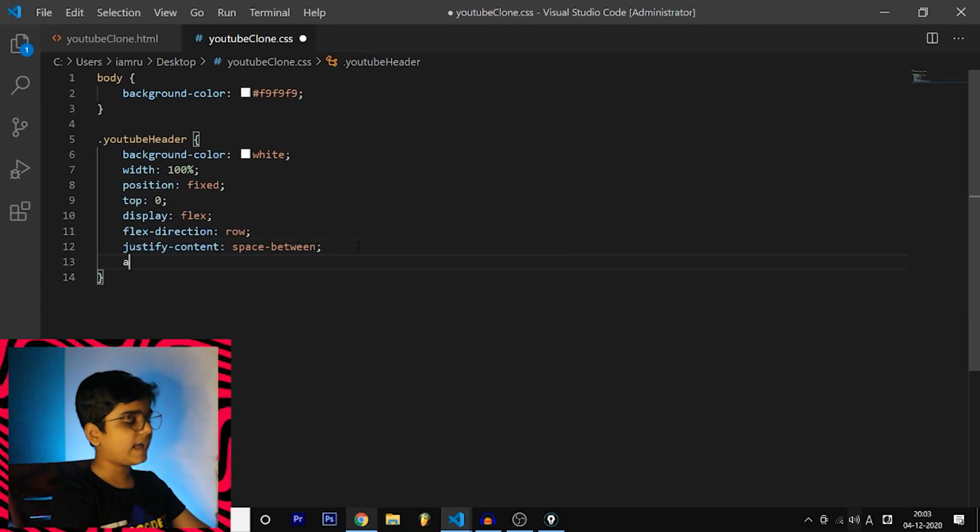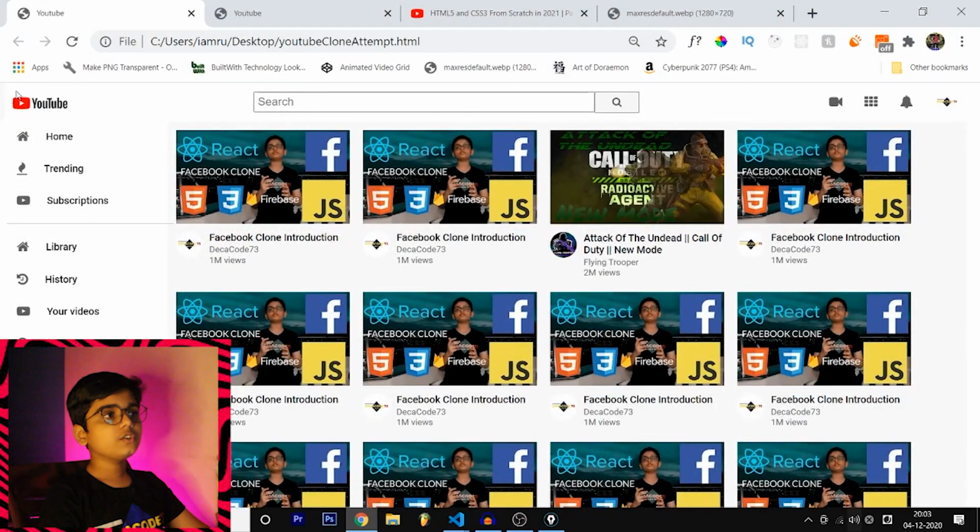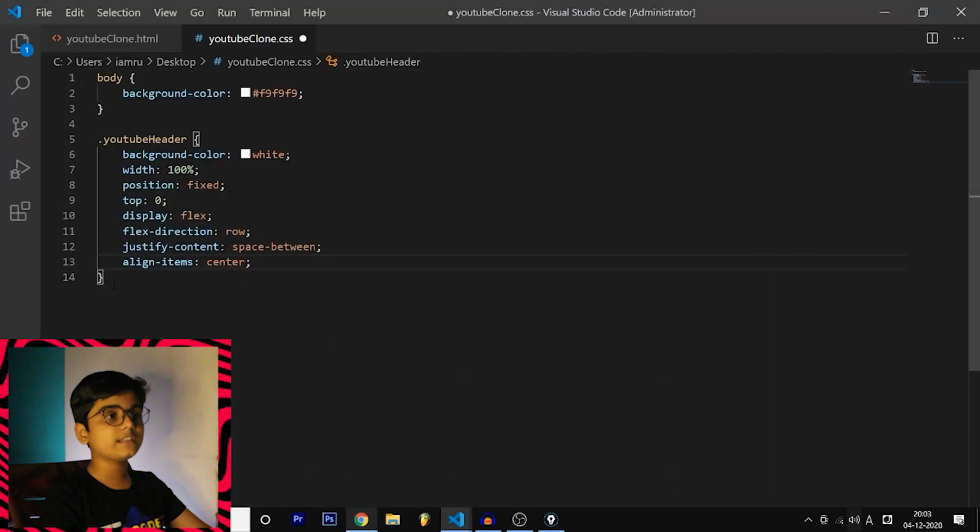And after that, we have something known as align items to the center. So what does align items to the center do? So this is the height of the nav bar, but all these elements are at the center of the header. As you can see, there is some space at the top. So for that, we are using align items to the center.